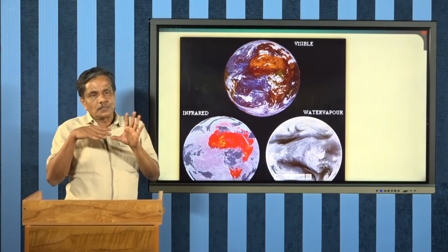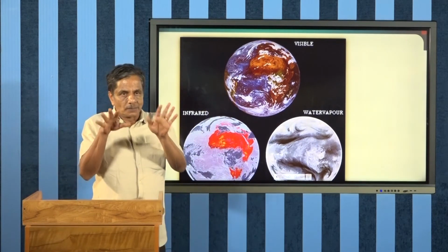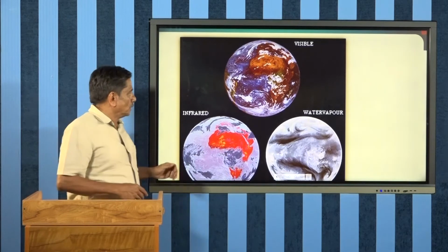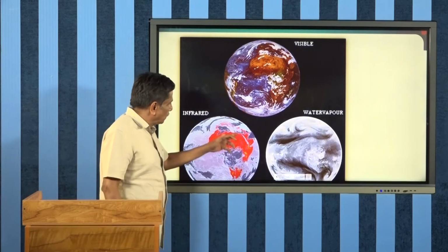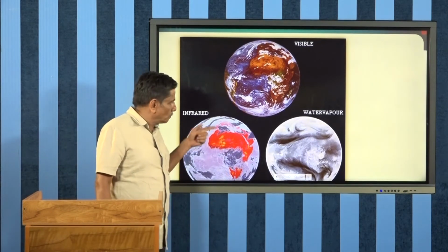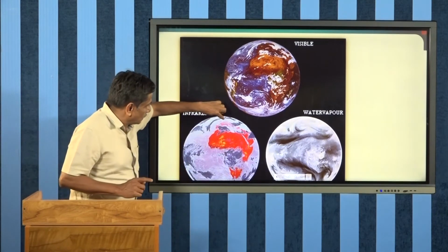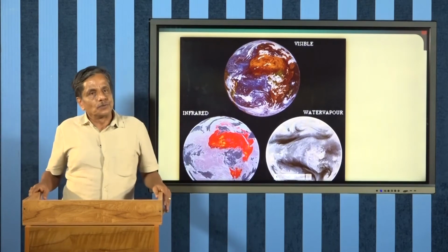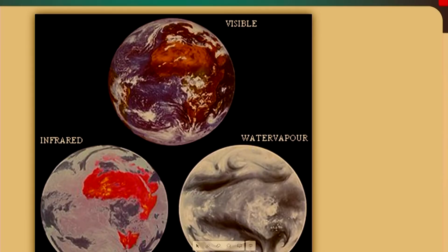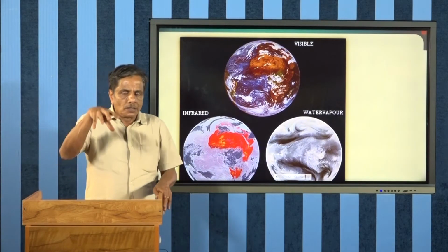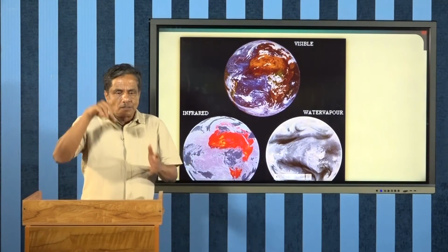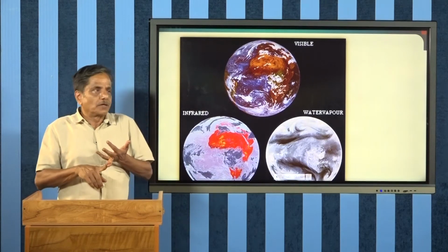So, there are distinct colors which can earmark the presence of different objects. Here also this is an infrared, means these are hot places. A hot place may be a desert, and this is a white place, means it can be snow. Therefore, there are different methods by which one can really look at the object, its temperature as well as its environment.